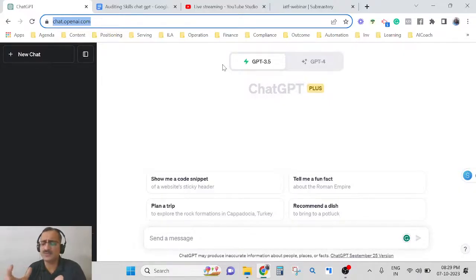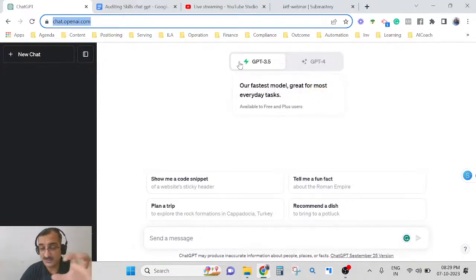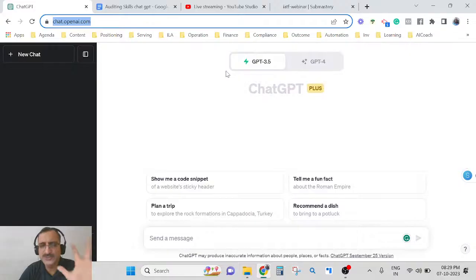The paid version is only for power users, people who are writing blogs or doing copywriting, or maybe software engineers. As of now, the free version will do the job for us, and I will also use the free version. Although I have taken the paid version, for you the free version will be good enough. You can open chat.openai.com and sign up with your email ID, and this is totally free for everyone.